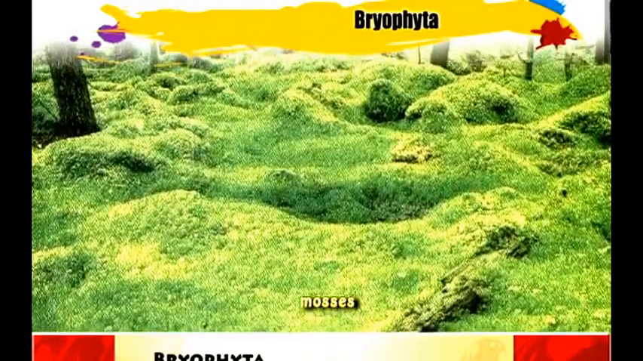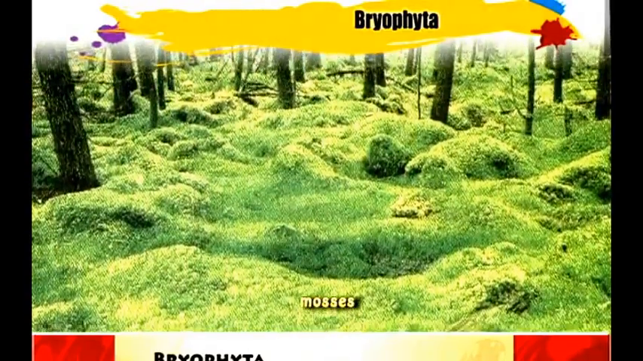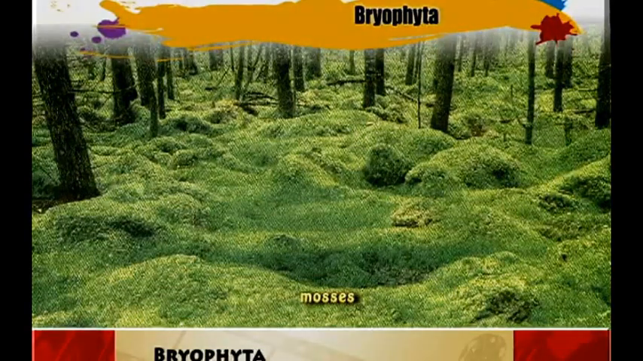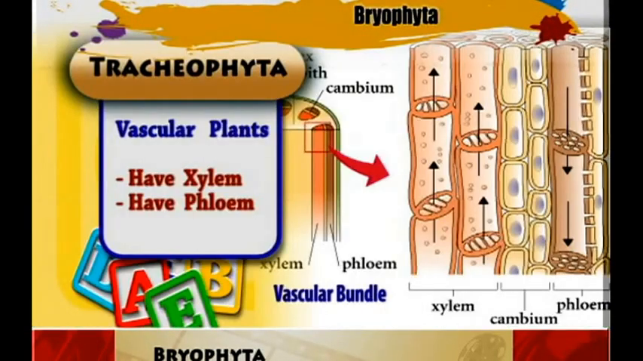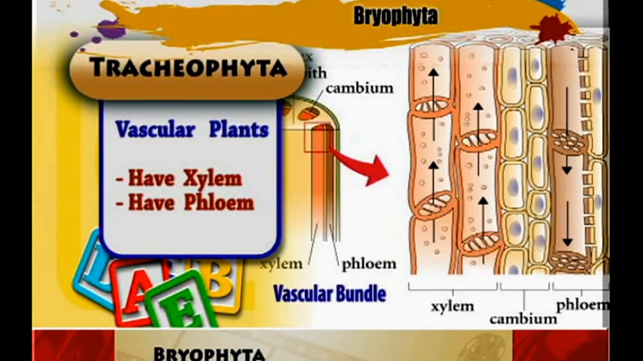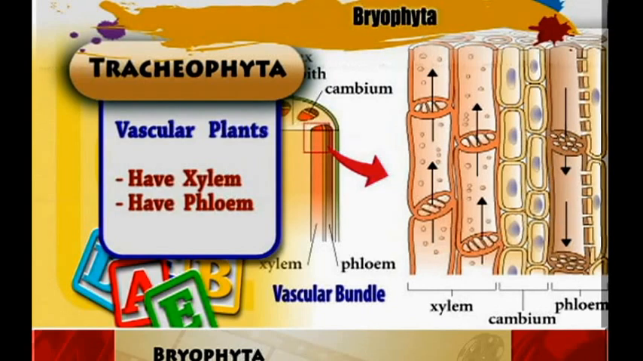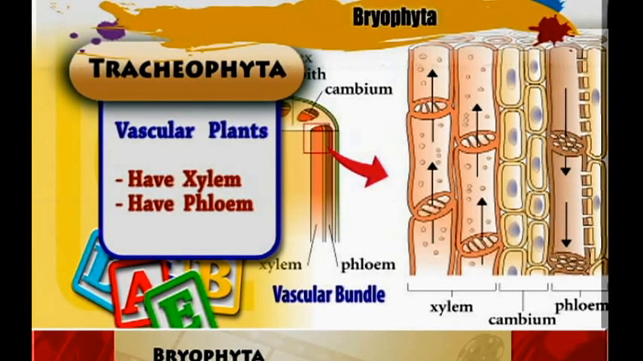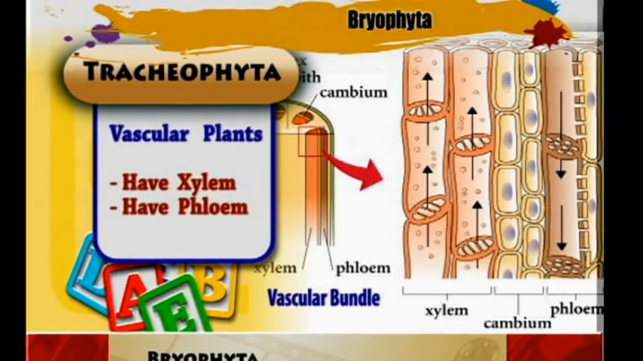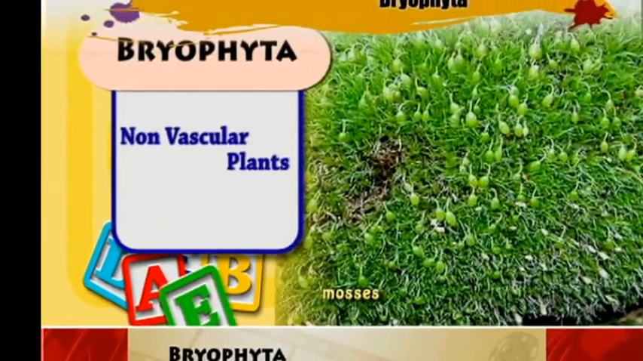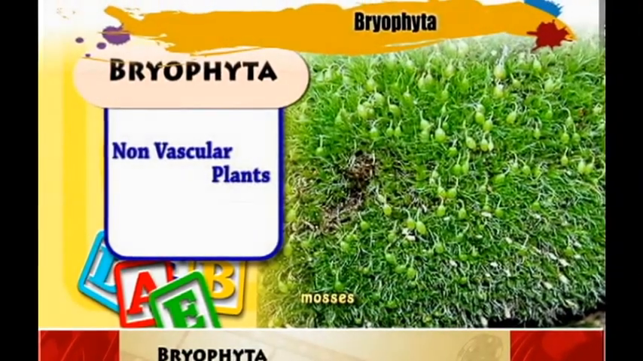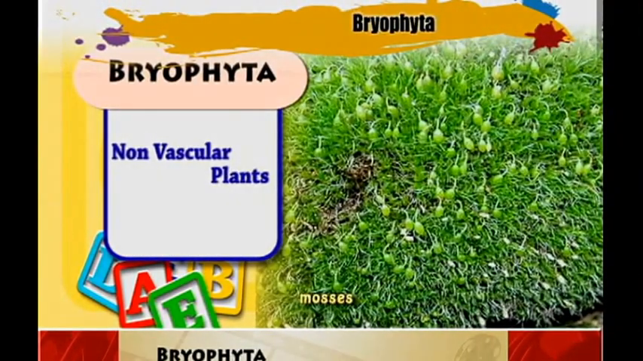So we have said that the plant kingdom is subdivided into two divisions, and this subdivision depends on the presence of the vascular system. If they have the vascular system, we put them into the division of Tracheophytes. And if they don't have the vascular system, we put them into the division of the Bryophytes.